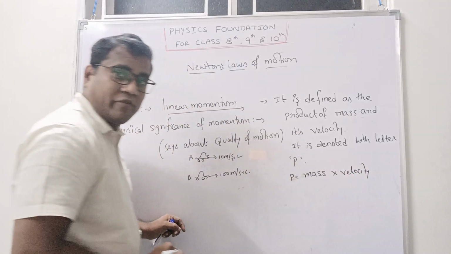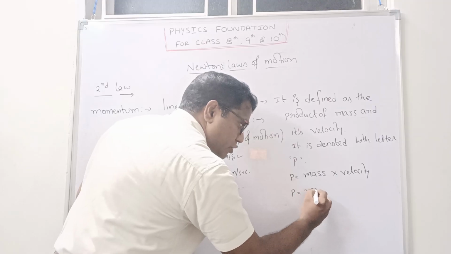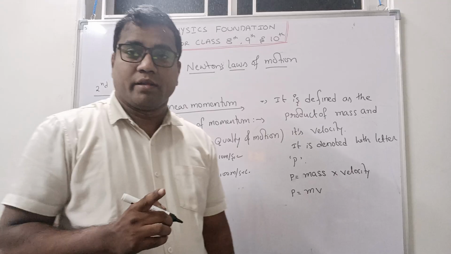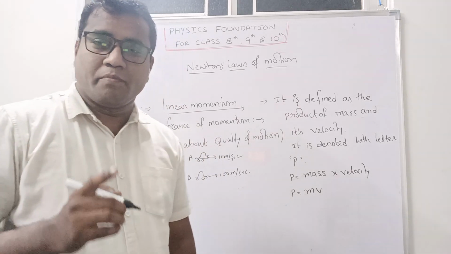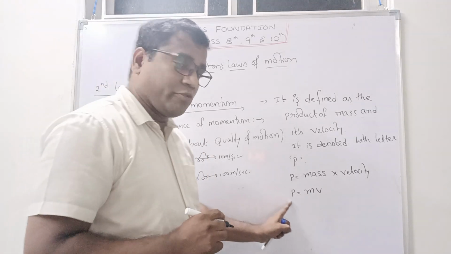Mass into velocity. So I will write P is equal to M into V. Very, very important formula. P is equal to mass into velocity. P is equal to mv.